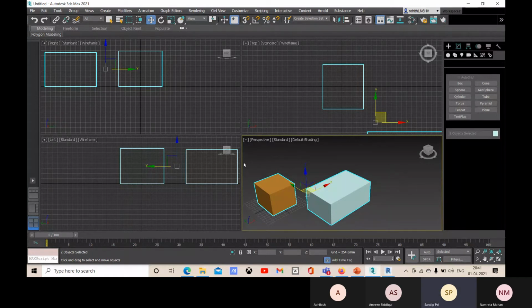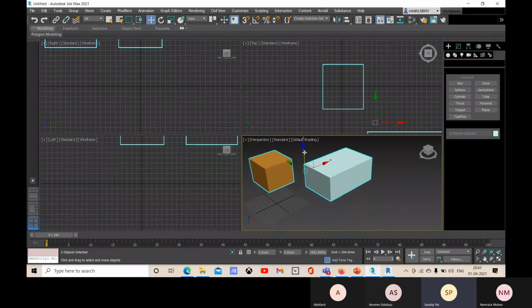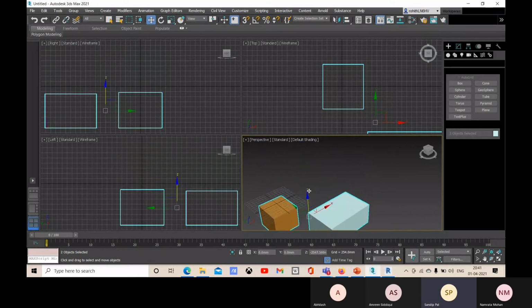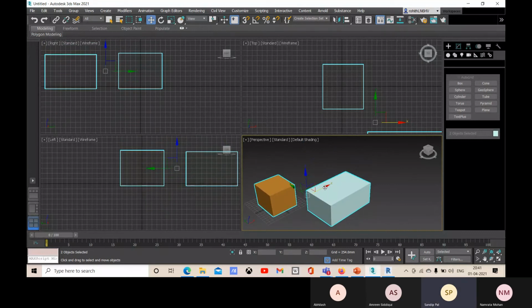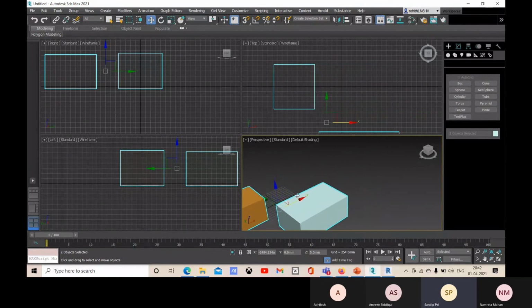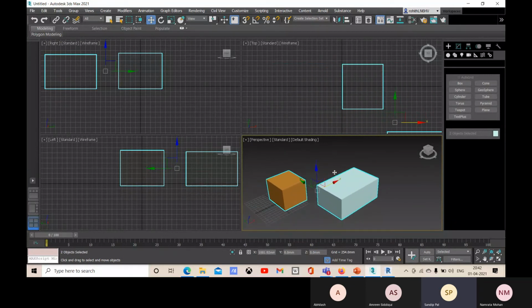Now you see that the axis which is right now selected is highlighted in yellow color. So if I want to move in Z direction, I have to select and click on the Z axis of this gizmo, and then holding my click, I will drag towards either positive or negative direction. Similarly, if I go for X, I can only move in X positive and negative direction, and similarly for Y as well.